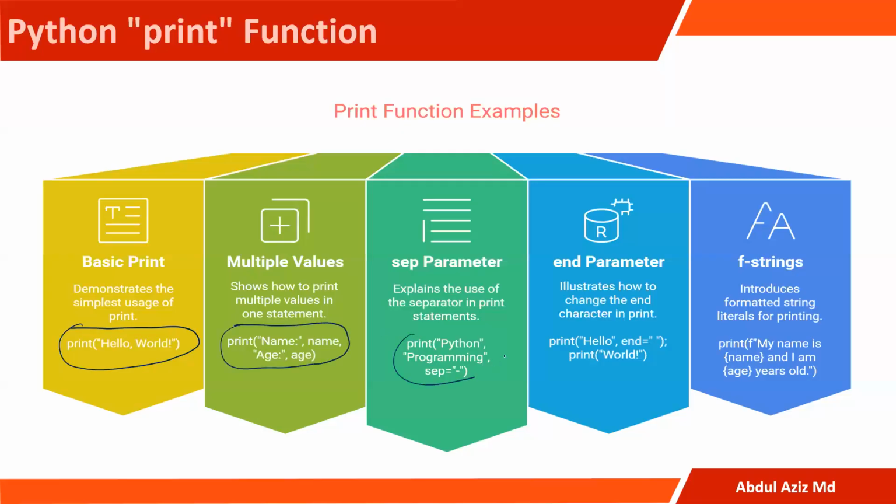We can have a separator, we can have the end parameter, and we can use f-strings to write the print function. Let me give you a quick hands-on exercise on the different ways of the print function.